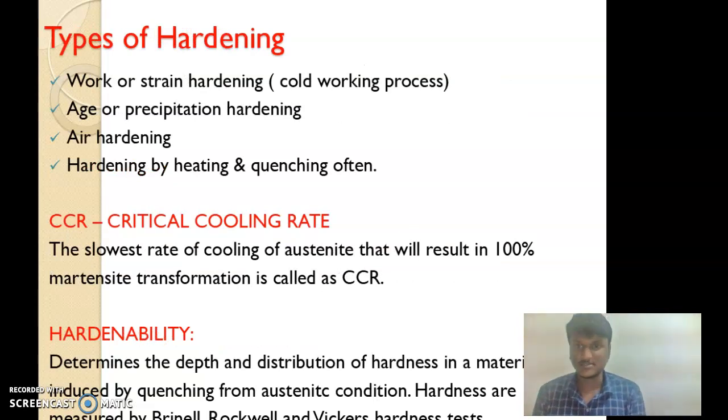Types of hardening: work or strain hardening, age or precipitation hardening, air hardening, and hardening by heating and quenching. And CCR, the critical cooling rate, is the slowest rate of cooling of austenite that will result in 100% martensite transformation. Hardenability determines the depth and distribution of hardness in a material induced by quenching from the austenite condition. Hardness is measured by Brinell, Rockwell, and Vickers hardness tests.